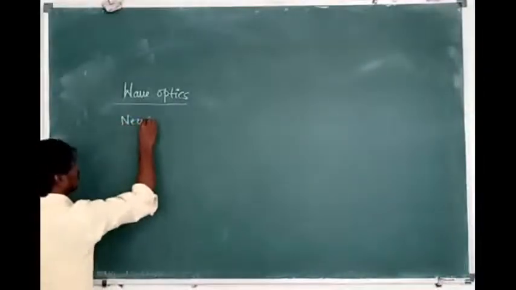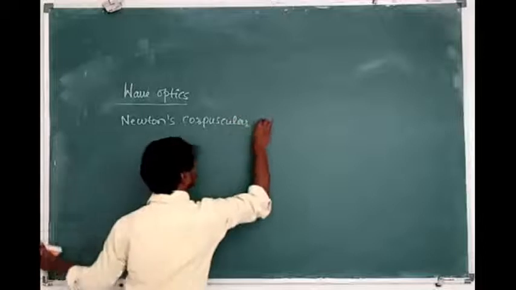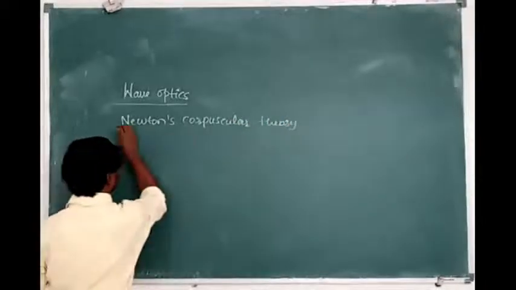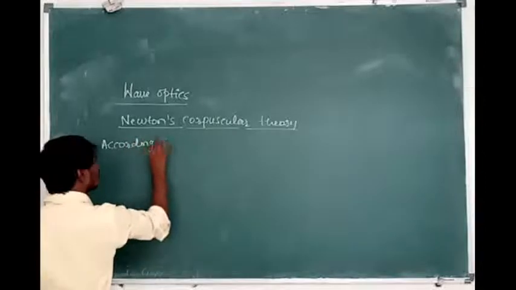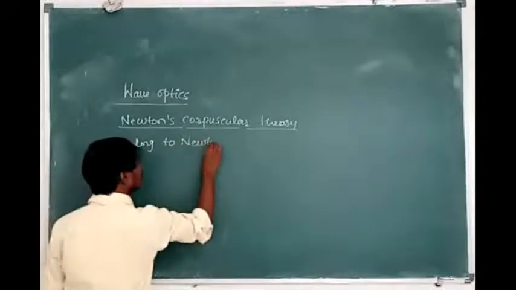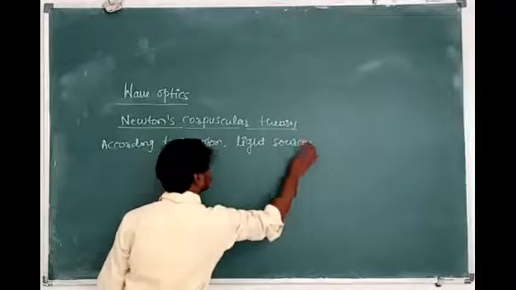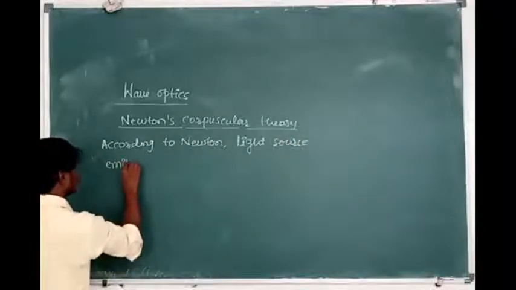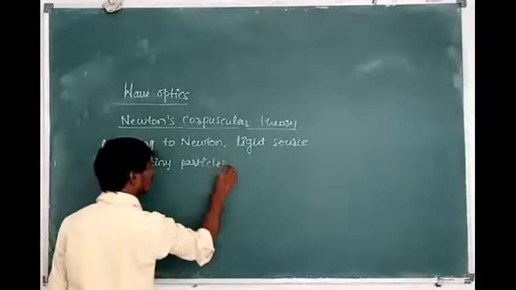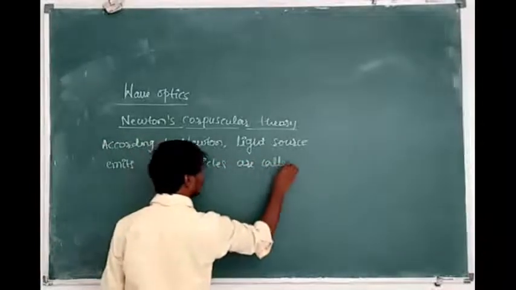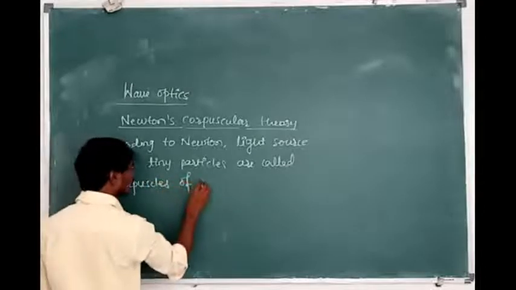Newton's corpuscular theory. According to Newton, the light source emits tiny particles, and those particles are called corpuscles of light.